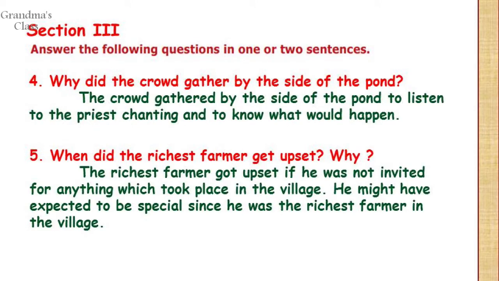Number 4. Why did the crowd gather by the side of the pond? The crowd gathered by the side of the pond to listen to the priest chanting and to know what would happen. Last question. When did the richest farmer get upset? Why? The richest farmer got upset if he was not invited for anything which took place in the village. He might have expected to be special since he was the richest farmer in the village.